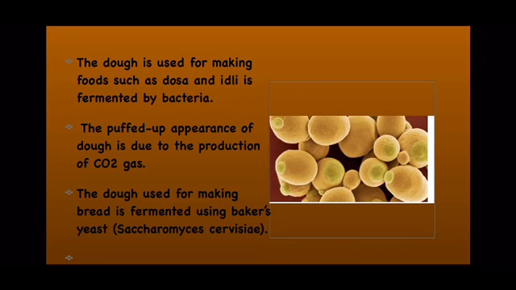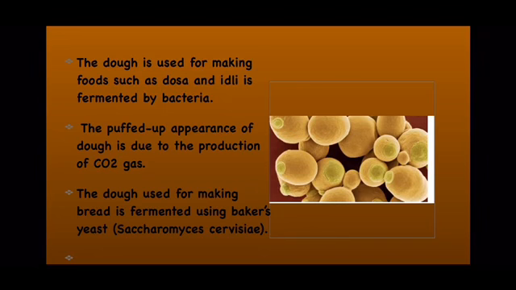You know that yeast acts as a very important fermenting agent in bakery, right? So when this yeast respires anaerobically, it produces carbon dioxide gas as well as alcohol, right? And this carbon dioxide gas is responsible for the puffing of the dough.